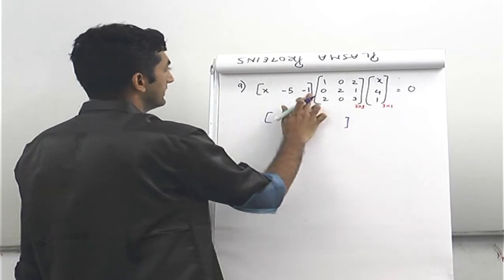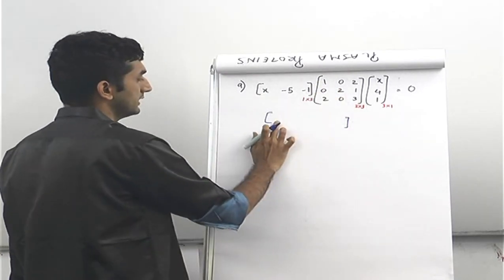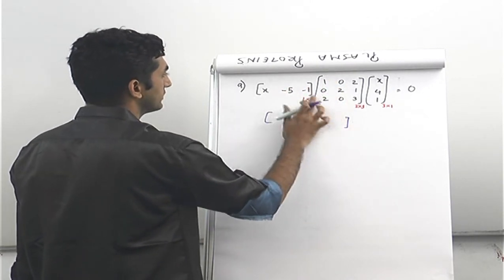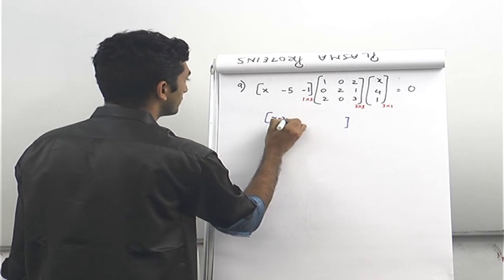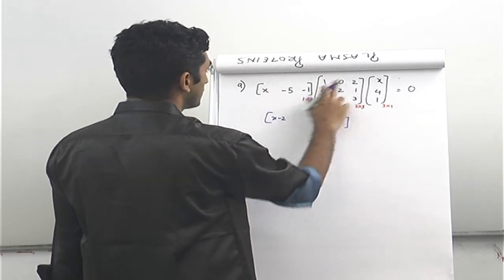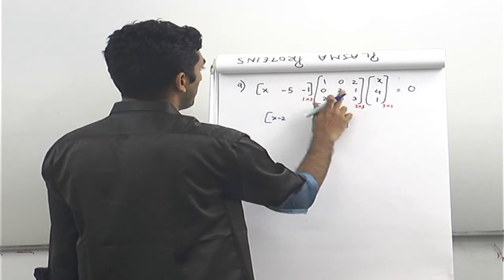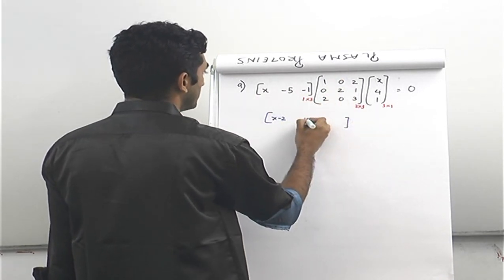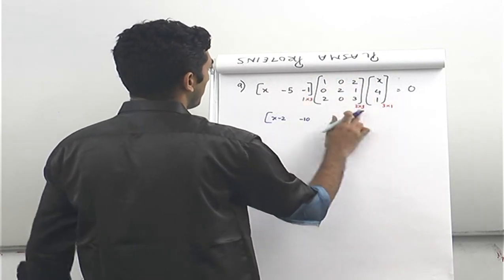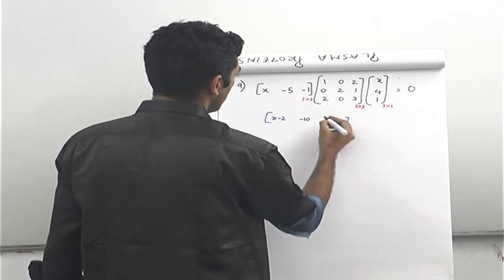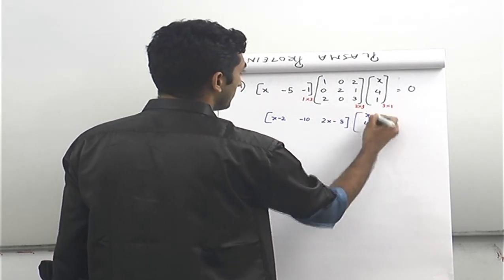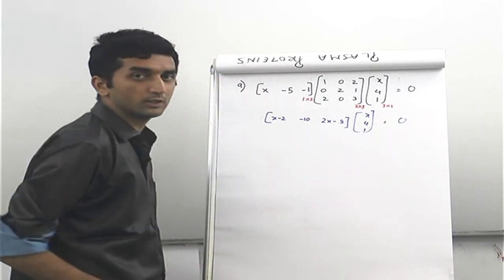So now this into this, right? The first element is a11, first row, first column, x plus 0 minus 2. So x minus 2 is the first element. Afterwards, we have first row, second column, so 0, minus 10 and 0, so this is minus 10. And first row, third column, 2x minus 5 minus 3. 2x minus 5 minus 3 will give you 2x minus 8. Now this is supposed to get multiplied with x41 and then equated to 0.